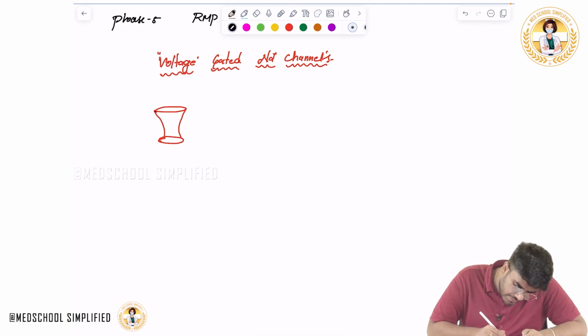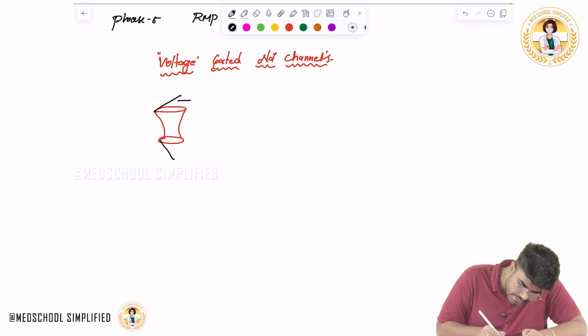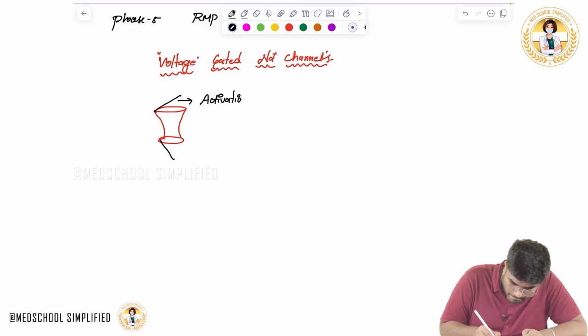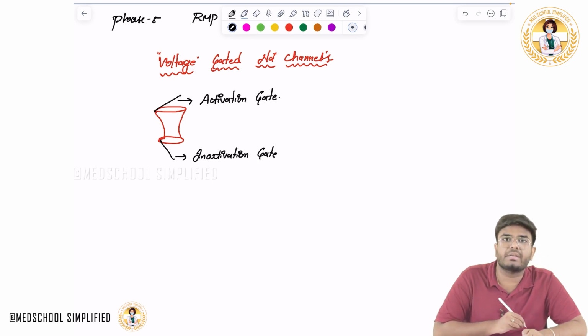How many gates does it have? It has 2 gates. This gate is called the activation gate, and the other gate is called the inactivation gate.